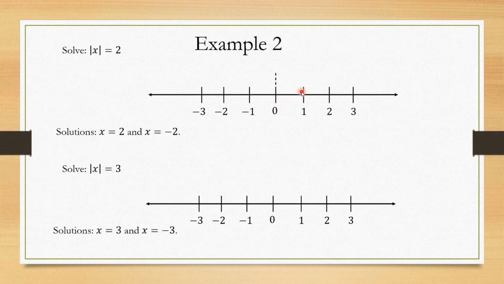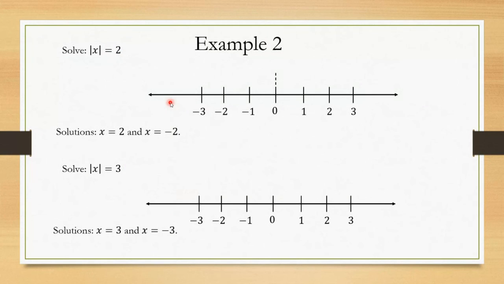Well, we have 2, that's 2 units away from 0, but that's not the only one, right? Because we move to the right to get the 2, but if you go to the left 2 units, you're at -2. So in this kind of equation, we don't have one solution, we have 2 solutions.